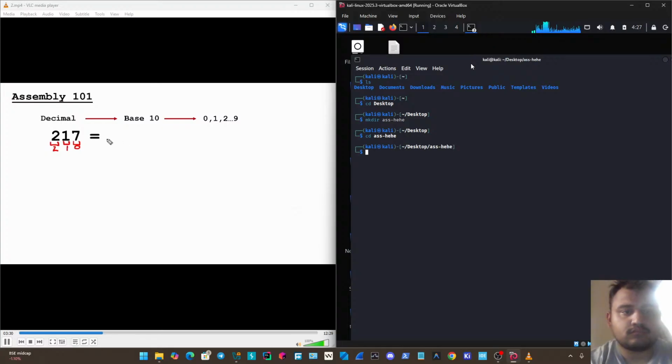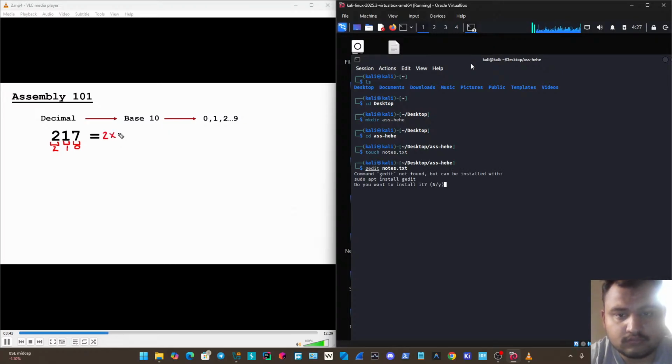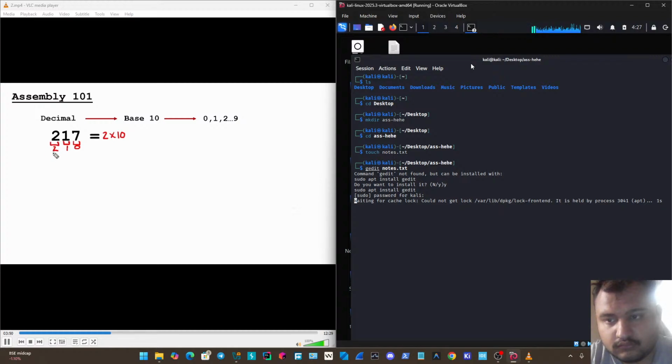So the way that we actually add these up is we'll just start from the most significant digit. So in our case, it's 2. And we take the number that's in the slot. So in this case, it's 2, times the base. So in our case, it's always going to be 10 for the decimal numbering system. And then that 10 is going to be to the exponent of the slot that it's in.